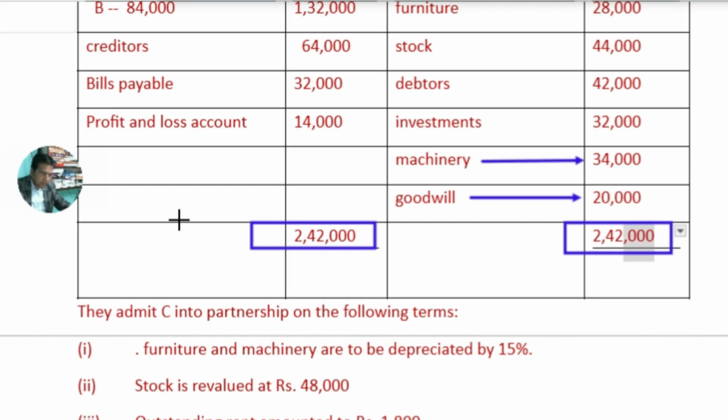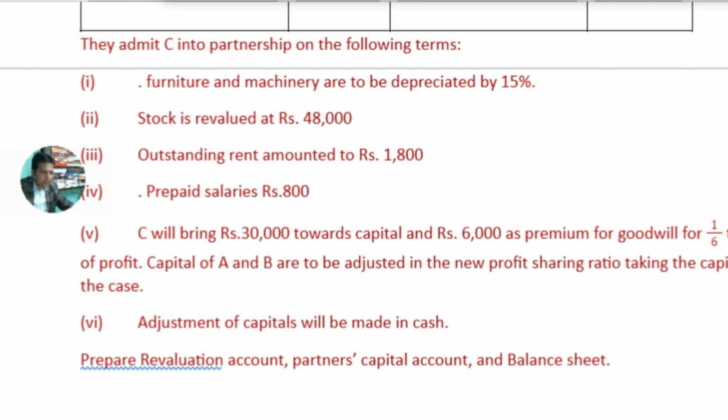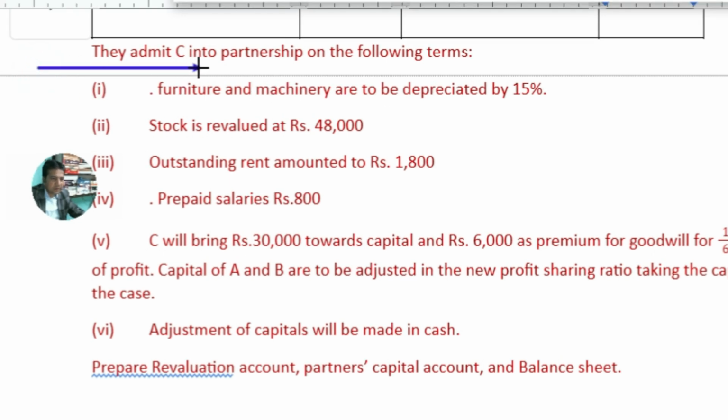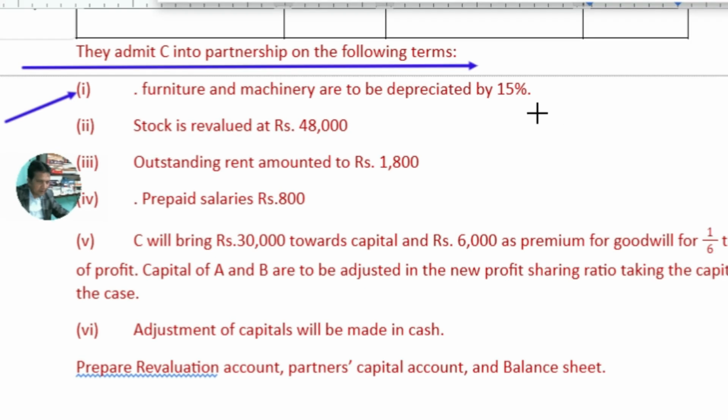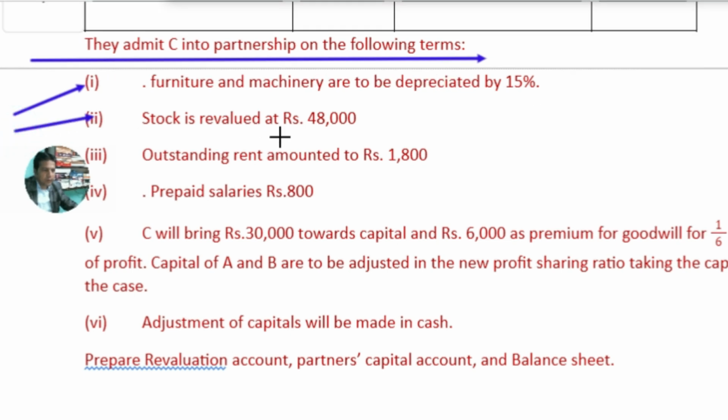Now let us see the adjustments given in the question. They admit C into partnership on the following terms: furniture and machinery are to be depreciated by 15%, which is a decrease in the value of assets. The stock is revalued at 44,000.